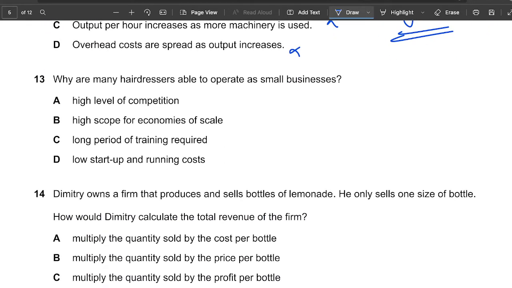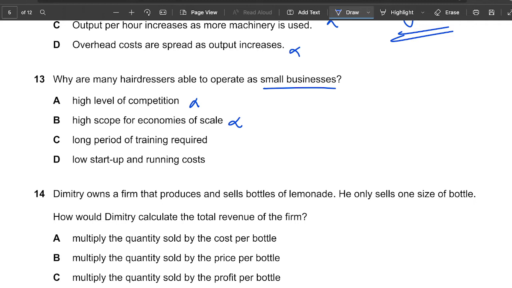Why are many hairdressers able to operate as a small business? So here we look at the factors of small business. But let's see, high level of competition, that's wrong. Being a small business, there's not that much competition. People are just doing their own stuff, and it's not that much. High scope of economies of scale, nope.